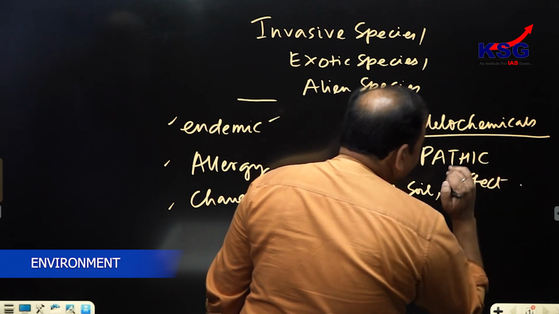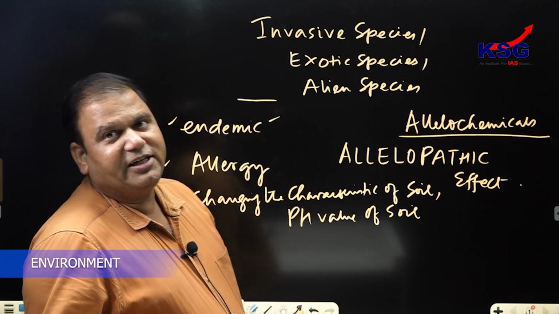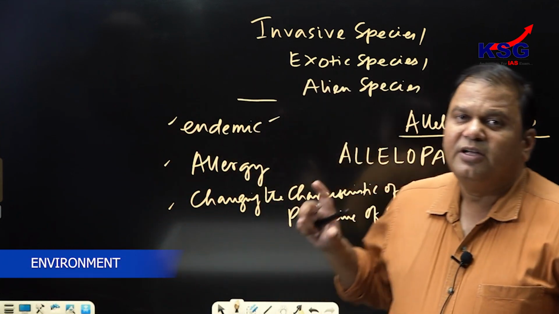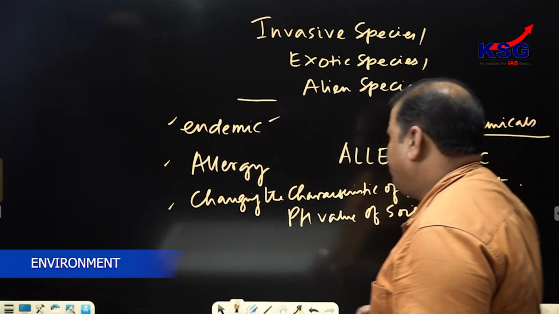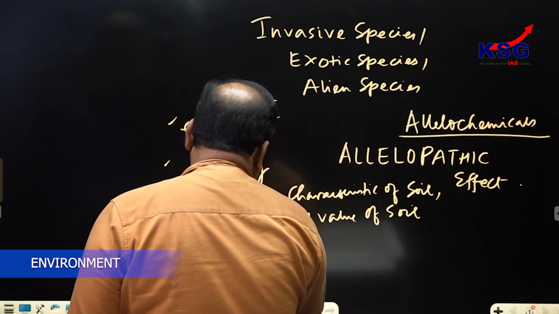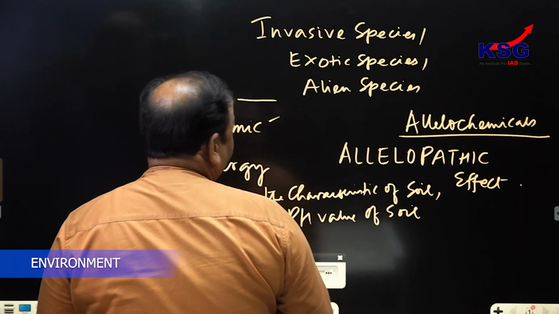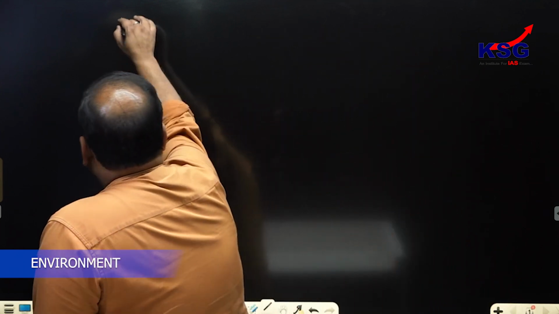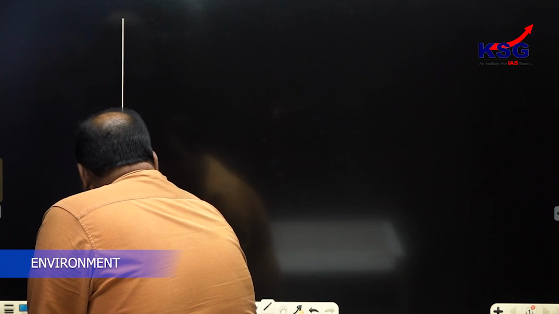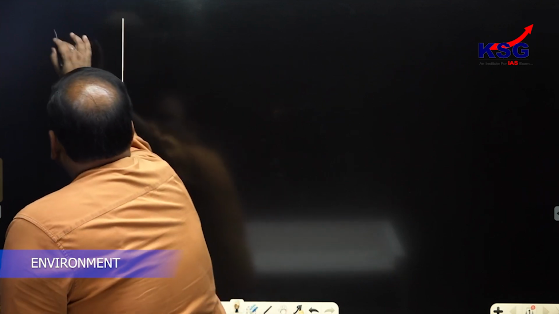Now, some prominent invasive species in India, make a list of these. It includes Parthenium.